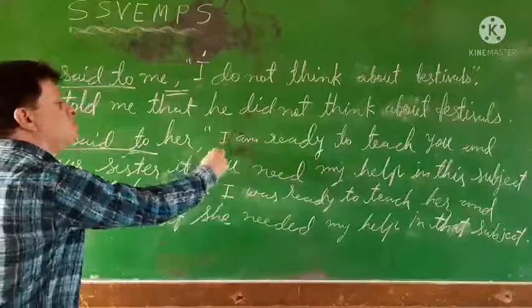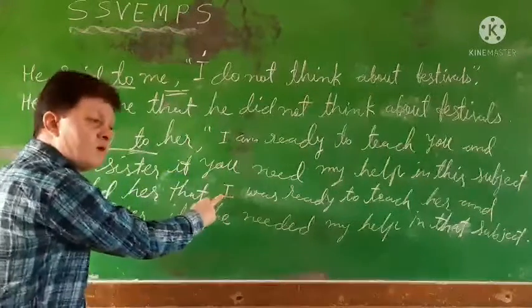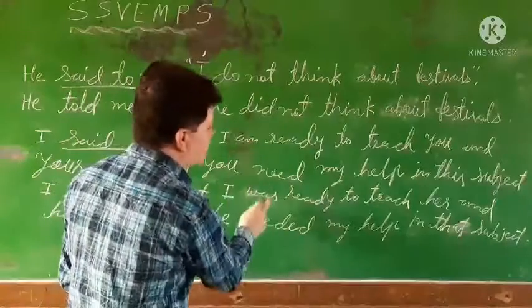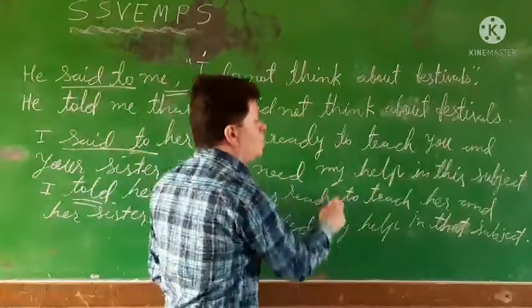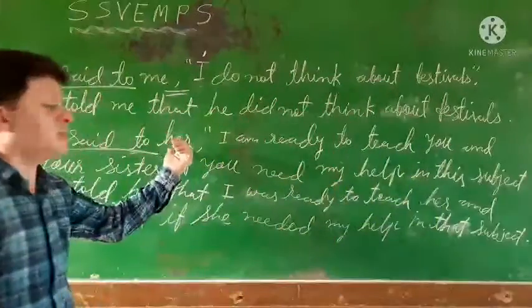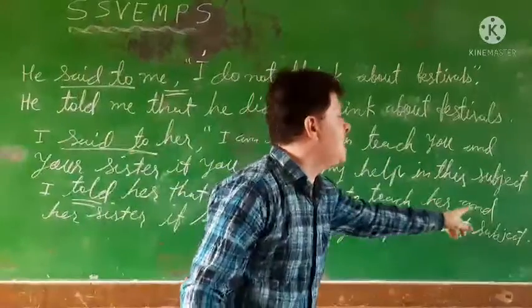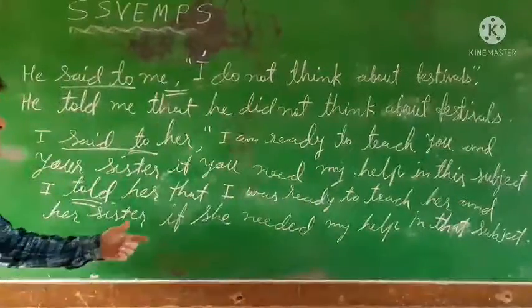Here I is the first person, and the first person is also I, so you will put the same word I. I am ready to teach you. You is changed according to the listener. The listener is a girl, that is her. So you will put her here, and her sister.